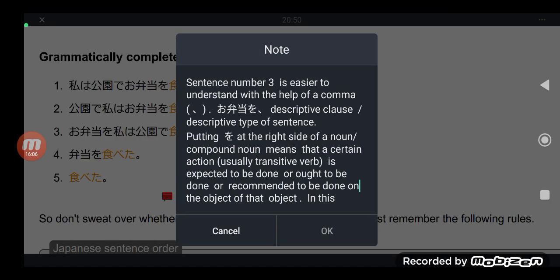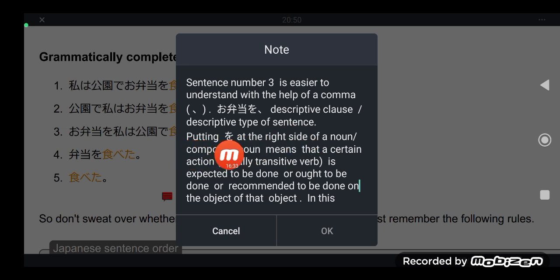I have a note on that sentence number 3. Sentence number 3 is easier to understand with the help of a comma. Obento wo. And then you follow it with the descriptive clause, just like what you saw. You describe the topic.